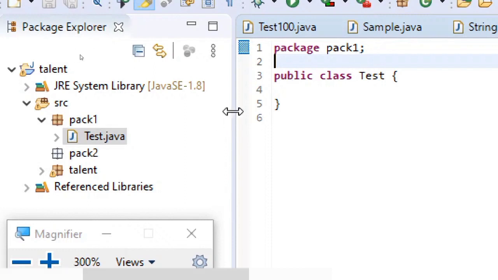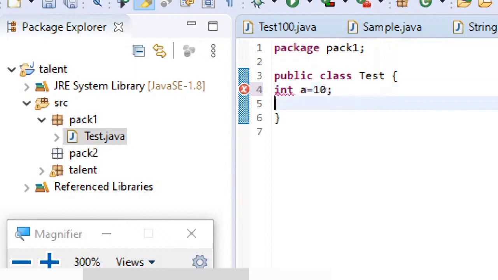Now just observe, I just created a package pack1, and in this I am creating a simple class. Let's take a few variables: int a equal to 10. Observe this, I haven't used any access specifier before this integer declaration, so it's a default variable.